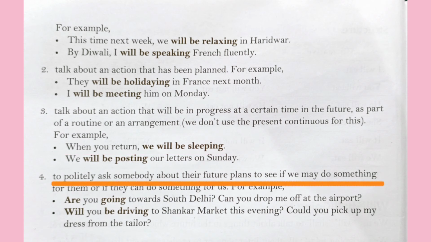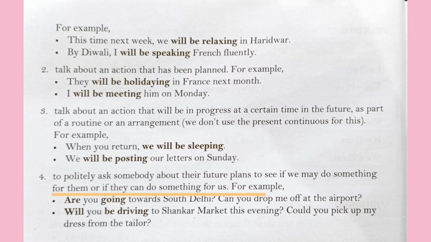Next, we use future continuous tense to politely ask somebody about their future plans to see if we may do something for them or if they can do something for us. For example, are you going towards South Delhi? Can you drop me off at the airport? Here we are asking the person about the future by using are you going, and we become a part of their program by letting them drop us at the airport.